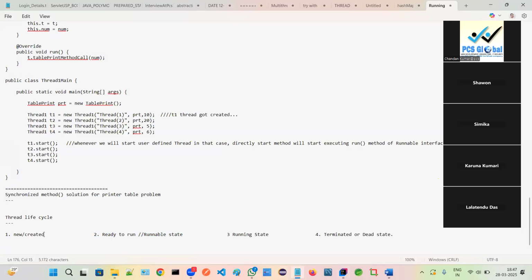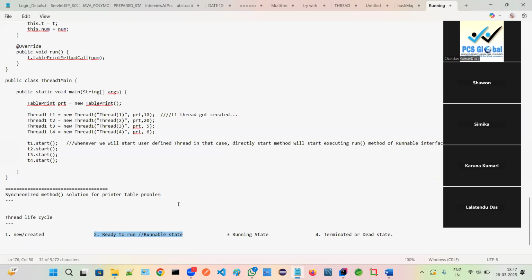first stage is thread creation, created. Second stage is ready to run or runnable state. This state never means that it is in running state. It is in runnable, means it is in main memory, but still it didn't get the CPU to get executed.